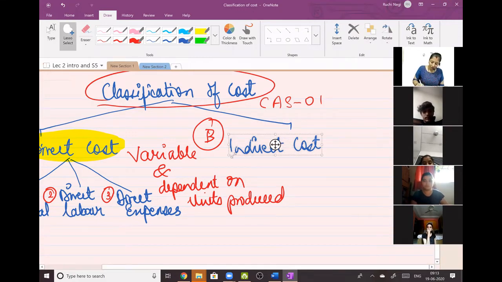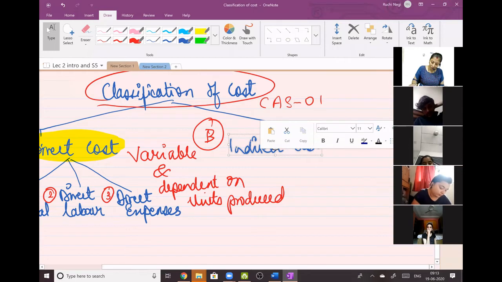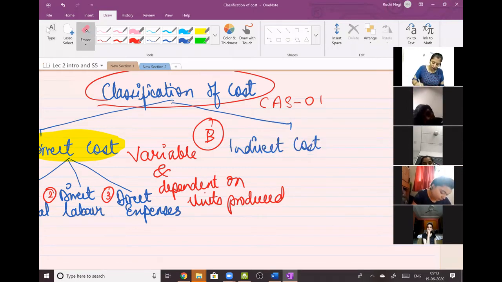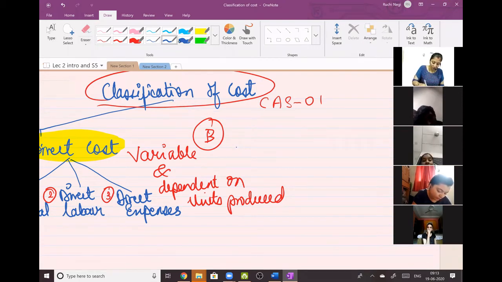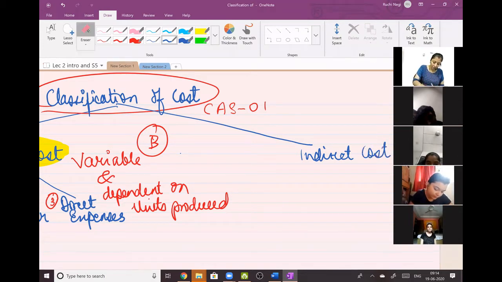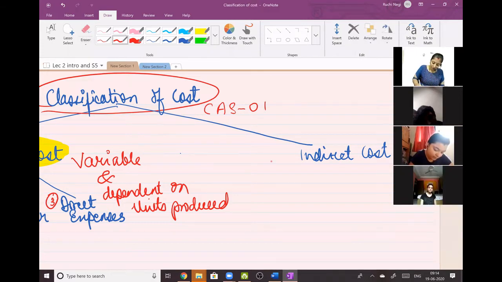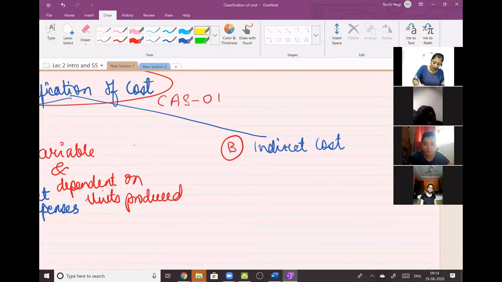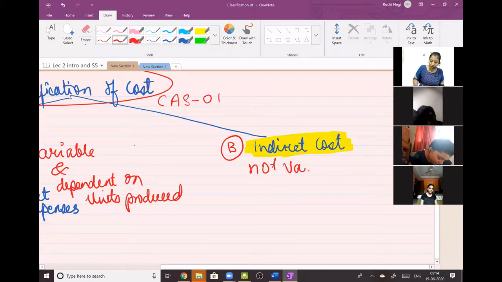Now what is this indirect cost? Obviously, its definition will be opposite of what we have done. So what is the opposite definition? As far as the definition says, indirect cost is that cost which should be fixed, not variable. What do you mean by not variable?